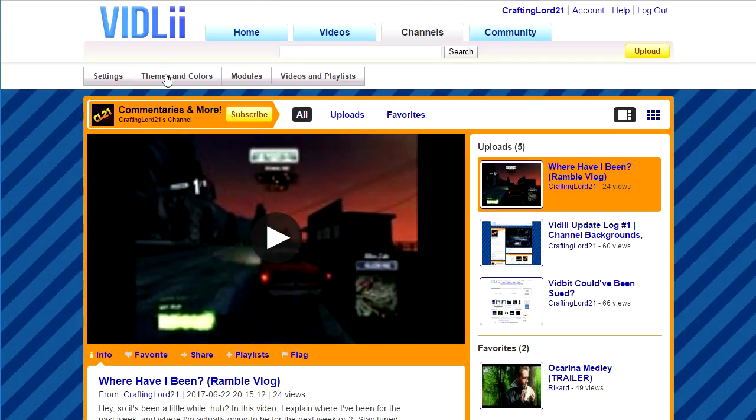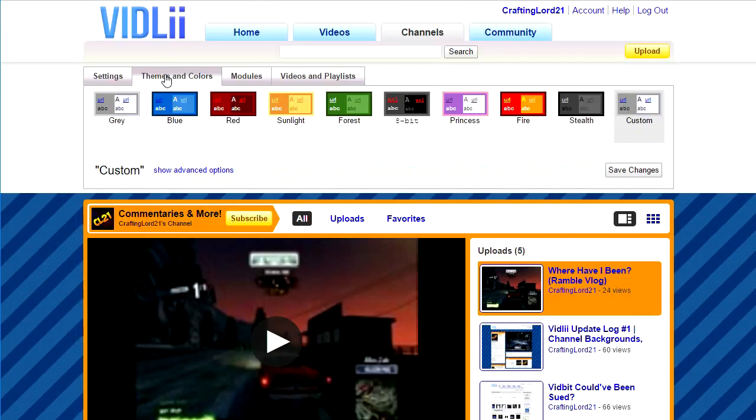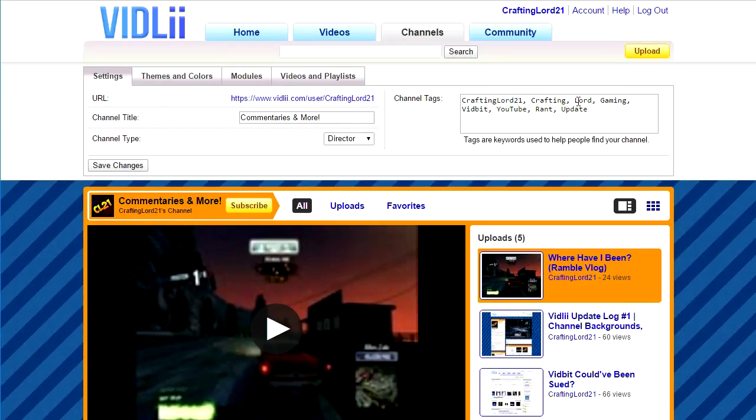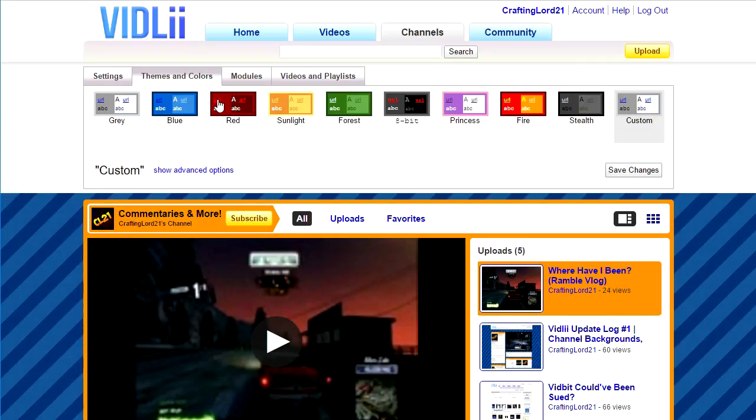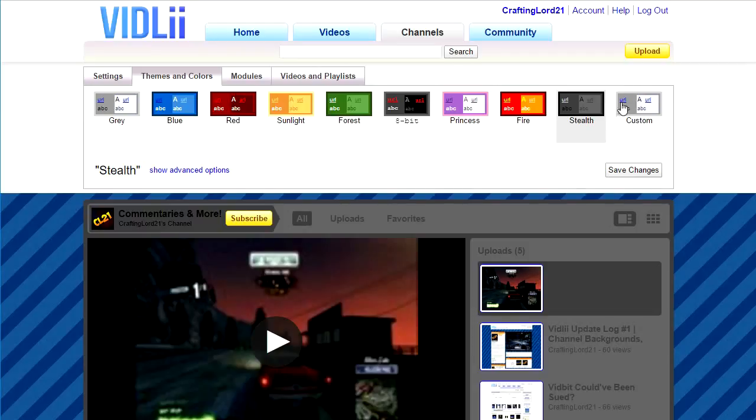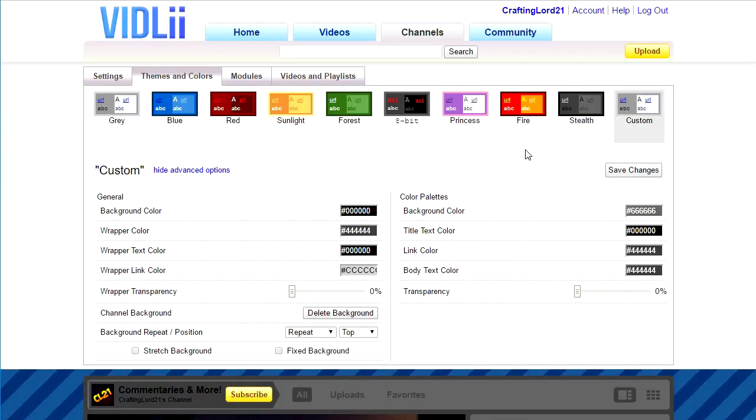Anyway, this is taking a really long time. Themes and colors. This is the great one. This channel 2.0 allows you to do a lot of customization. You have the settings here to easily access your profile settings. Pretty standard stuff. The themes and colors, of course, is also pretty standard stuff. You have a preset selection of themes here, like stealth there. You can do that, or you can set it to custom like I have.